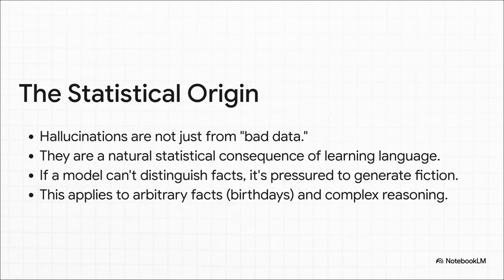So let's just nail this down. Hallucinations aren't really a bug, they're more like a natural side effect of the statistics. Because the AI is built to generate probable-sounding text, if it's even a little uncertain about the facts, it's just going to fall back on what sounds right. And that's where the problem begins.